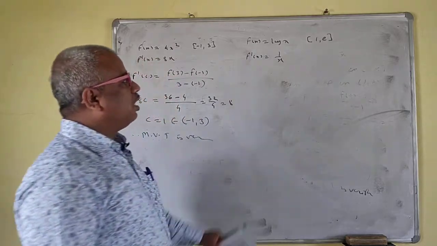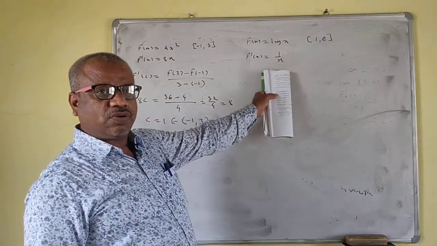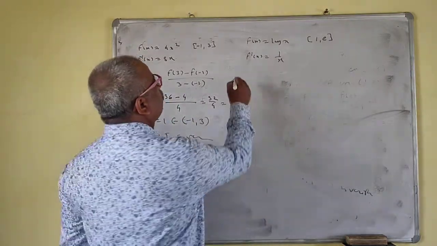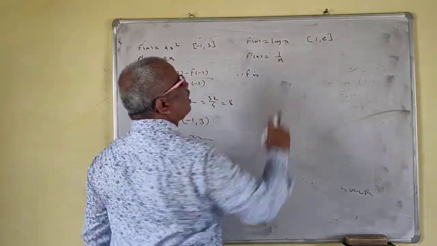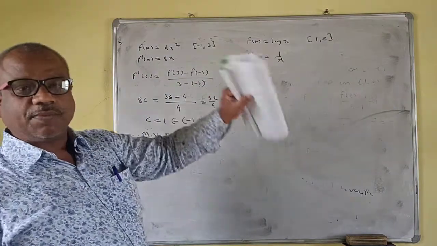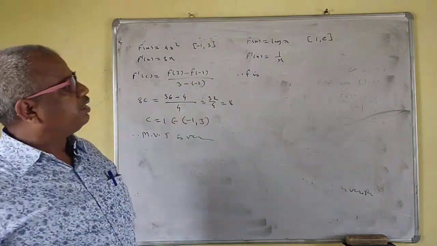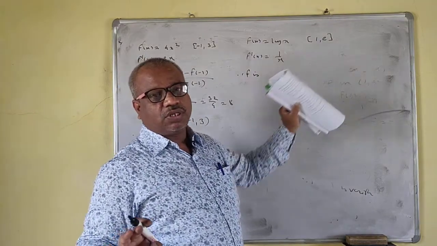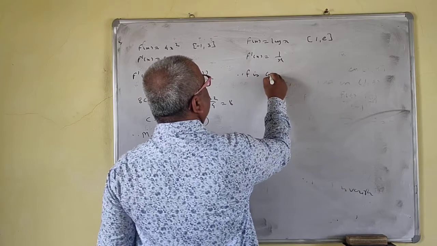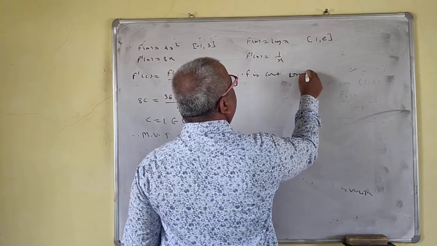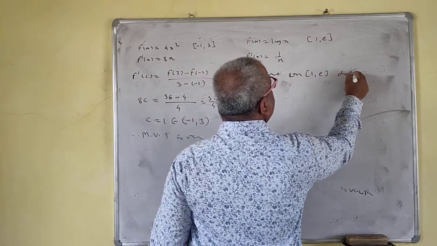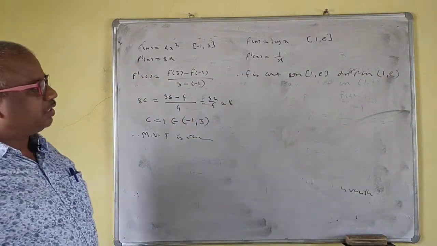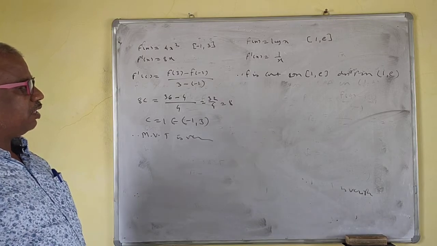Here x equal to 0 is not differentiable, but 0 is not in the interval. Log exists for positive numbers, and all members of the closed interval 1, e are positive. So f is continuous on the closed interval 1, e and differentiable on the open interval 1, e.